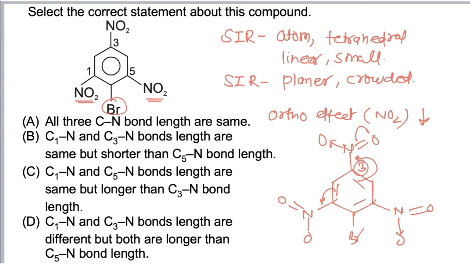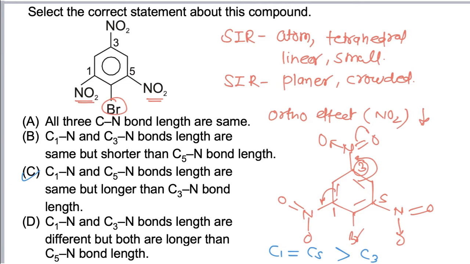In C1 and C5 the tendency of the carbon-nitrogen bond to be involved in resonance is decreased, and hence the carbon-nitrogen bond at C1 and C5 is equal, and it is greater than the carbon-nitrogen bond of C3. So the correct answer is C.